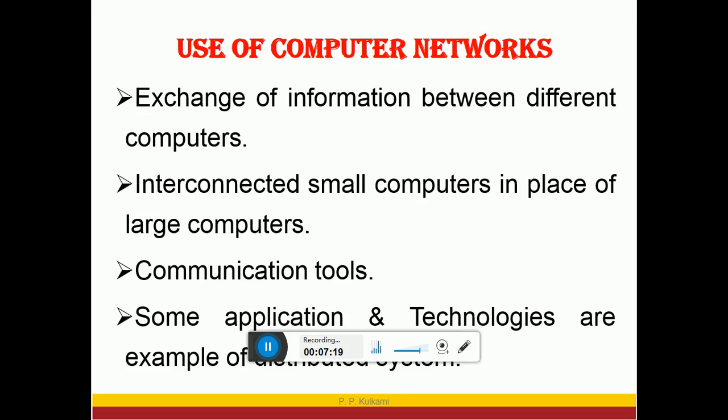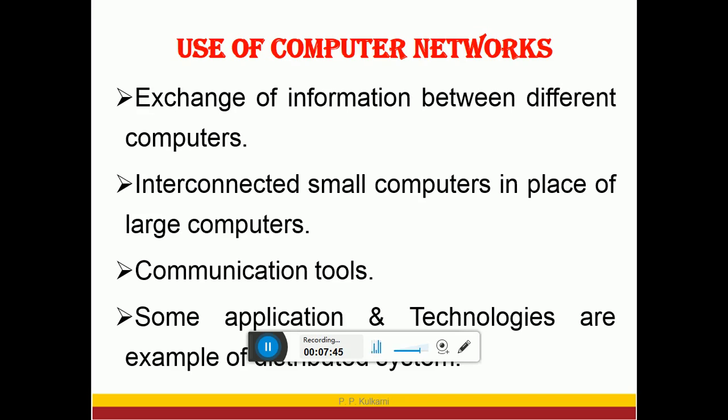For example, railway reservation systems. Obviously we could have a large computer to handle all the railway reservations in the world in one place, but we would not want all the people to go to one place and form a large queue. So we want to distribute this functionality, that is, booking tickets, all over the country.